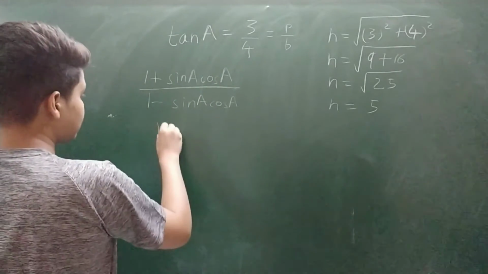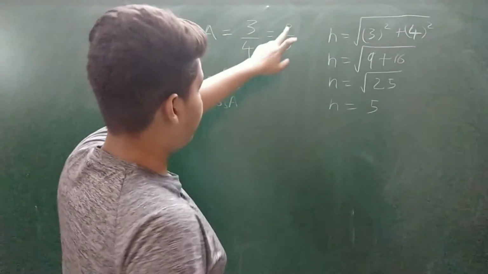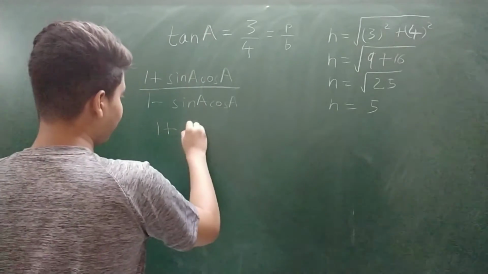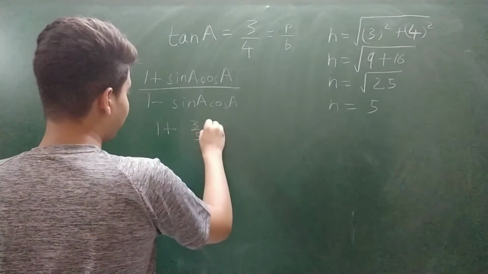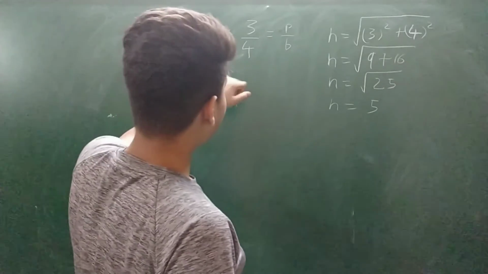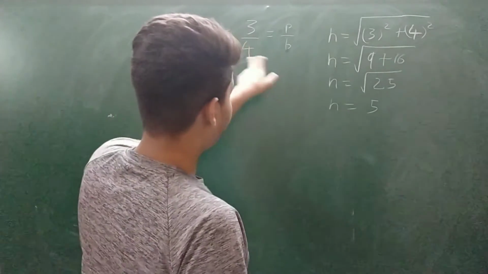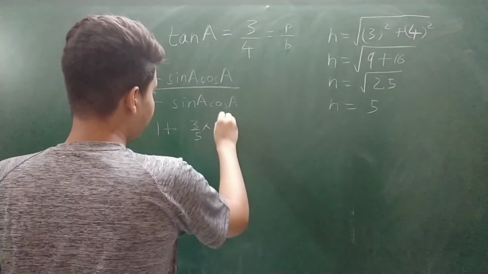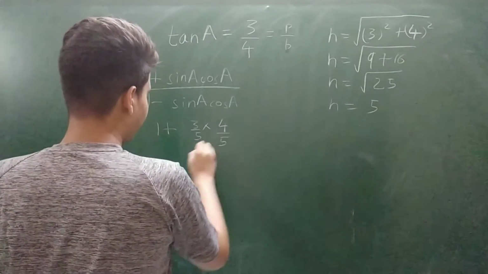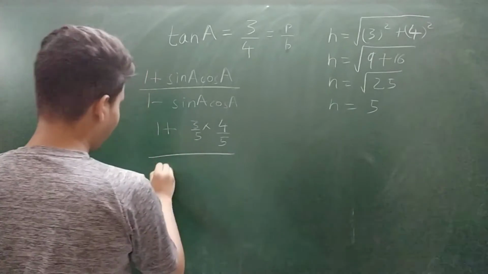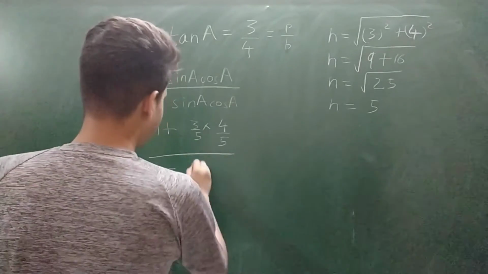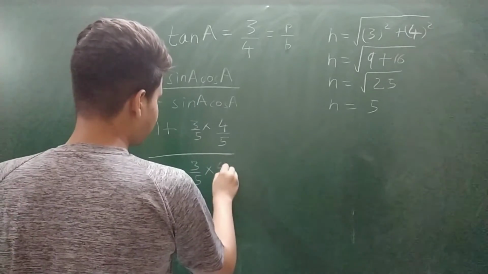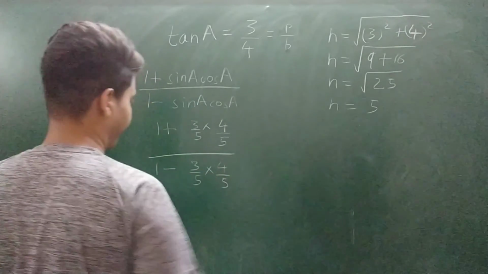So 1 plus sin A, where sin A is equal to perpendicular upon hypotenuse, which means 3 by 5. 1 plus 3 by 5 multiply by cos A, which is base upon hypotenuse, 4 by 5. 1 plus 3 by 5 multiplied by 4 by 5, divided by 1 minus, again sin A is 3 by 5, multiplied by cos A, which is 4 by 5.